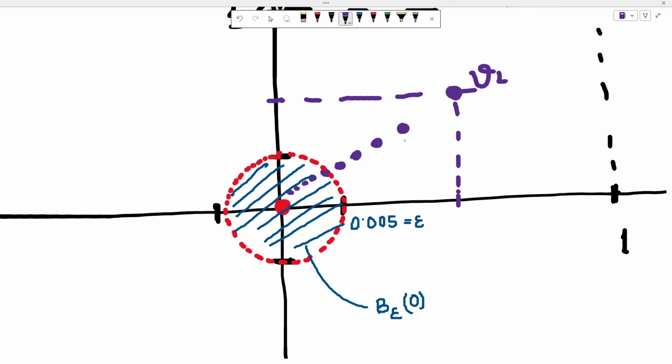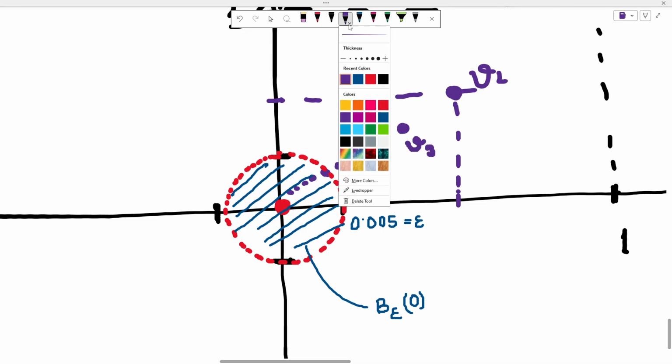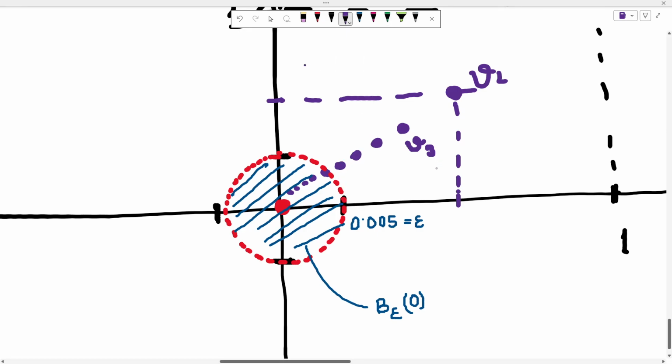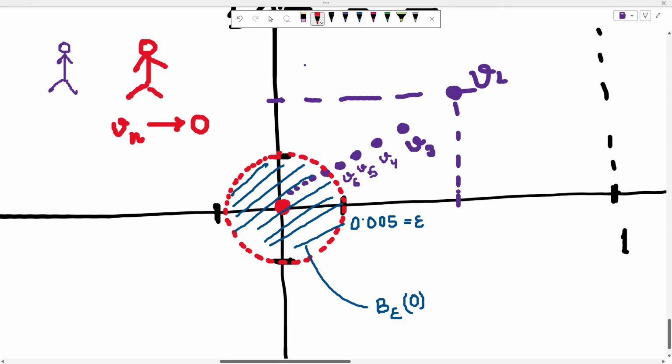Let's say this was v2, this is going to be v3, this is going to be v4, this is going to be v5, this is going to be v6, inside that v7, v8, v9, v10. I hope you can imagine that. Now what I can see, let's say there are two players, okay, let's draw one in red, one in purple. This red guy claims, so red guy is claiming that Vn will converge to 0, and this purple guy